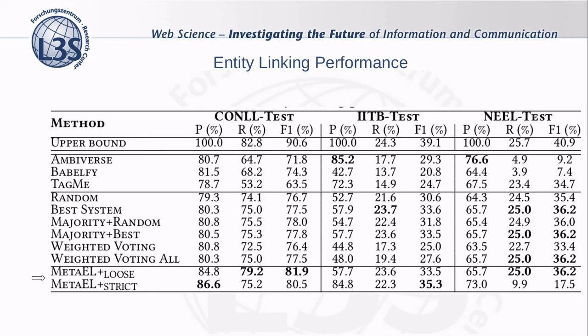As regards the performance of the proposed meta-entity linking approaches, we've seen that our loose approach achieves the highest F-score in CONOL, outperforming the top-performing individual system by 10 percentage points and the top-performing baseline by 5 percentage points. And finally, for NIL, we notice that our loose approach and 4 of the baseline systems achieve the same performance. Well, this is not surprising given the very small number of cases that need prediction.